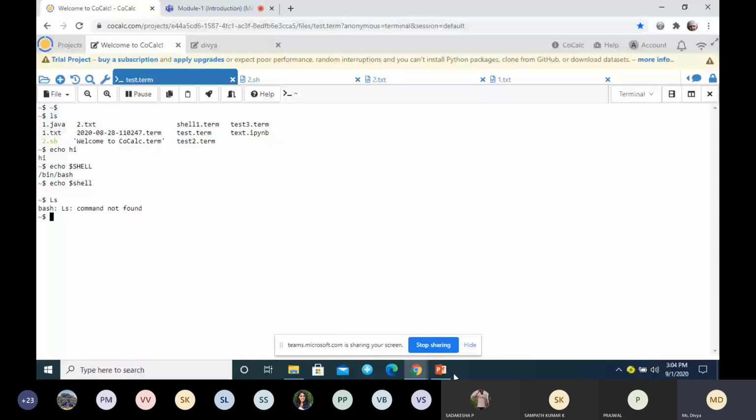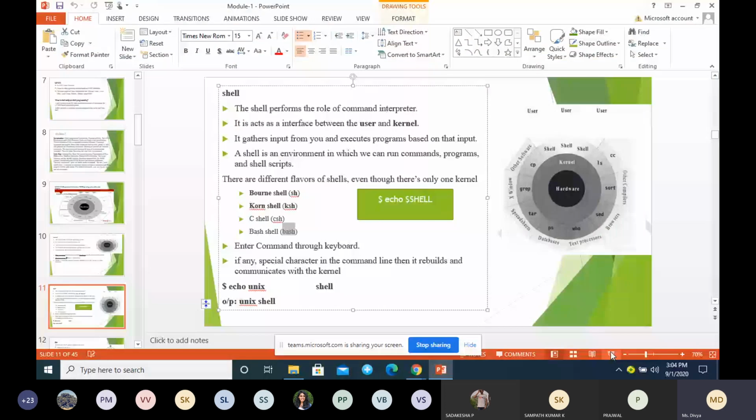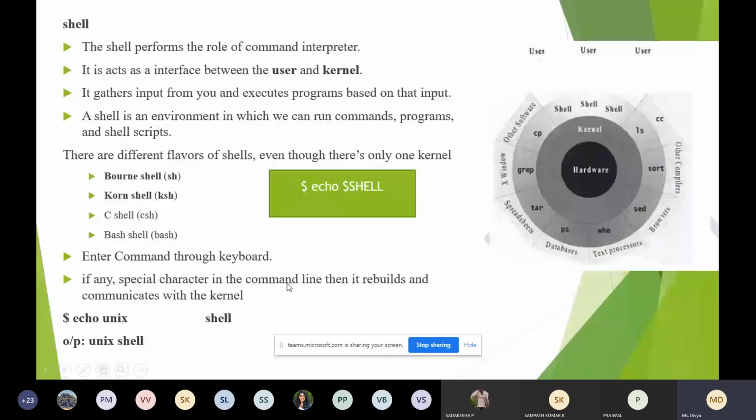Enter the command on the keyboard. If any special character is found in the command line, then the shell rebuilds it and communicates with the kernel. For example, I am typing dollar echo Unix, and I have left so many spaces between the words. The echo command is used for printing. So it prints echo Unix, then space, and I have written shell.